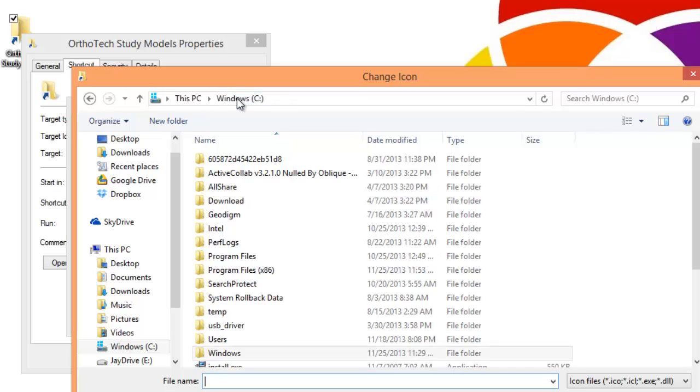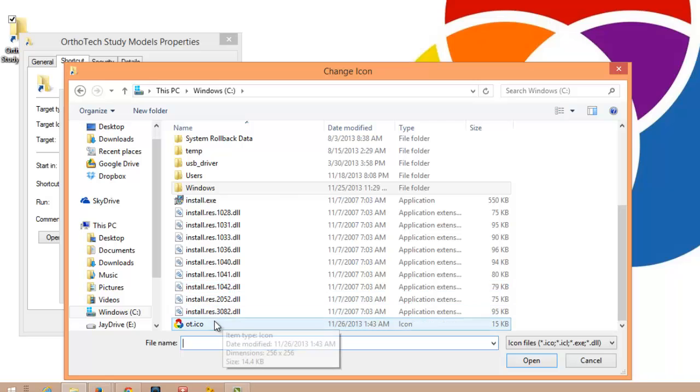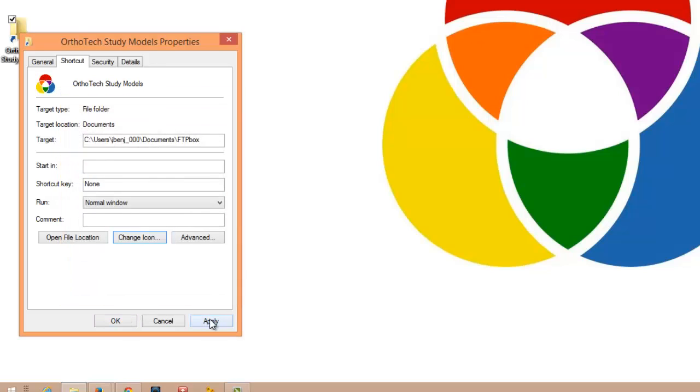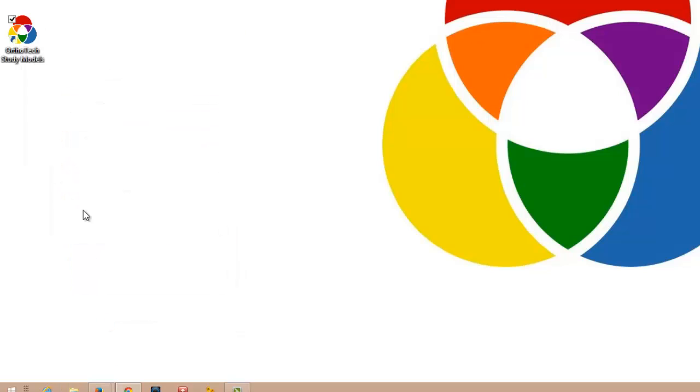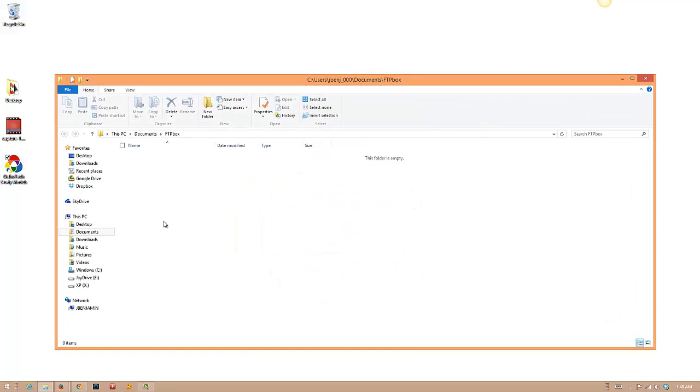And let's go over to the C drive and look for that icon that we dropped in there. And it's right there. Hit OK. And hit OK one more time. And there you go. You're all set. You can go ahead and delete this file as well as this file. And you're all set. Now when you want to see your study models, just double click that and you'll see everything right here.